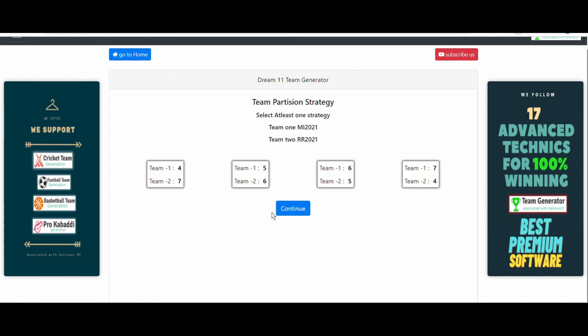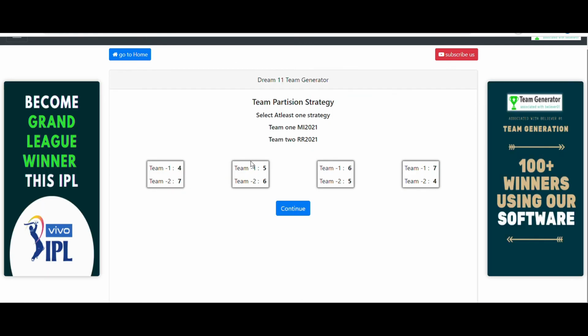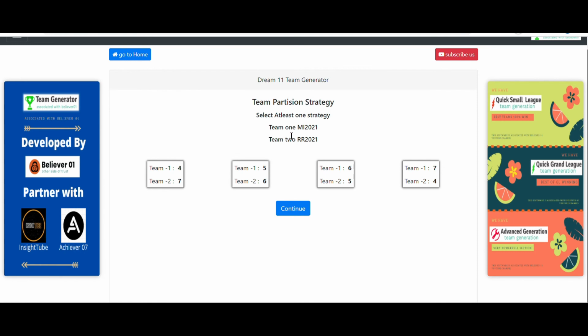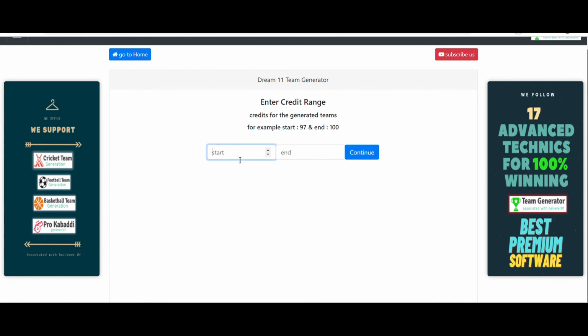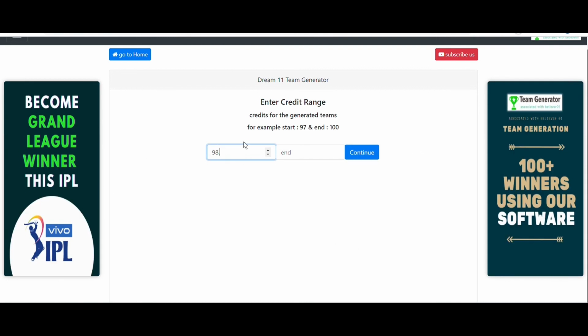And here is the team partition strategy. As I have already told you, Mumbai Indians is stronger than RR, so we can expect Mumbai Indians will win this match. So we need to favor Mumbai Indians, that is team 1 here. So 7-4 and 6-5, that means 7 players from Mumbai Indians, and also 6 players from Mumbai Indians. And continue, and we need to give the credit range, which is 98.5 to 100, the ideal credit range I have given in the slides.